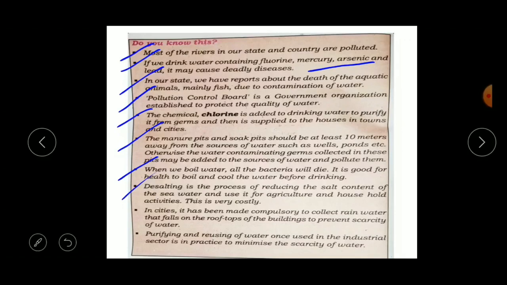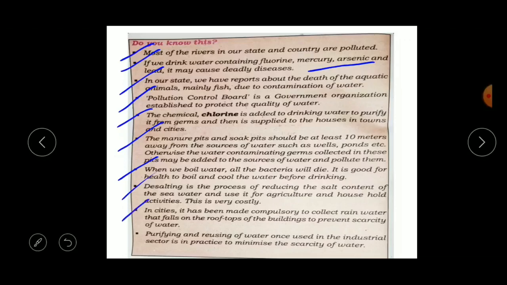Sea water contains salt, okay, so we can reduce the salt content in the sea water. Later on we can use that water for agriculture, for household activities, etc. But it is very costly, okay.